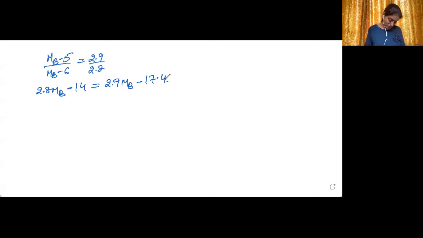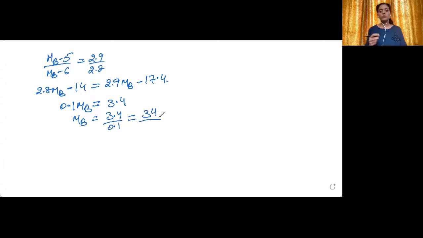Or we can say that 0.1 MB will be equal to 17.4 minus 14, which is 3.4. Or MB will be equal to 3.4 upon 0.1, which is 34. So the molar mass of the non-volatile solute will be 34.